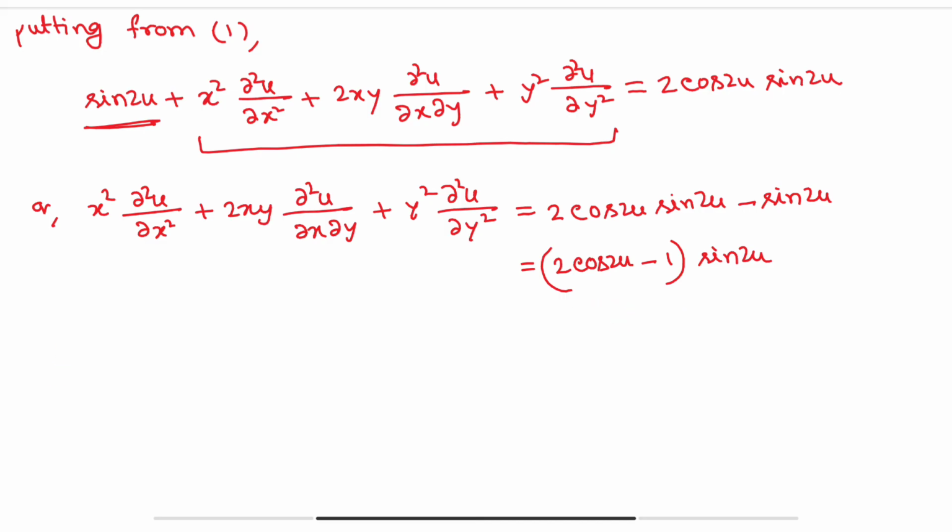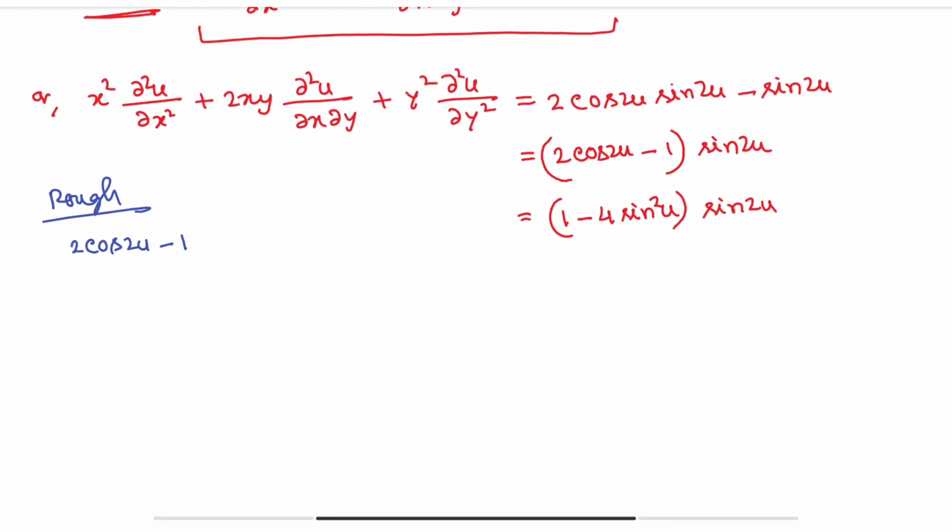Actually we can write this as 1 minus 4 sine square u into sine 2u. How? Because here, as rough work, 2 cos 2u minus 1.